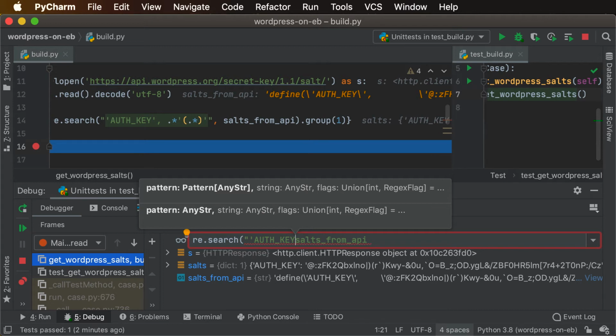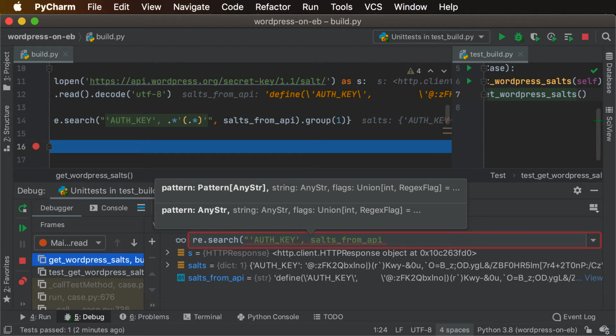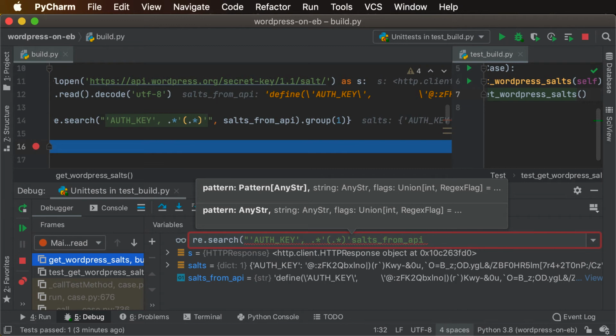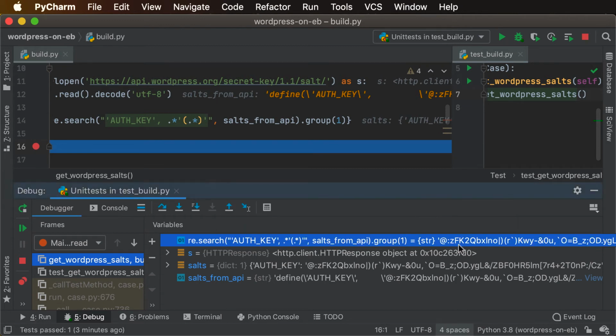And it's in that define, the salts from API, right? So the comma, and then we match up everything up to that next single quote. And then everything after that single quote, we want to match as part of this group, as a part of this regex. And then match the ending single quote. So it looks pretty good, actually.